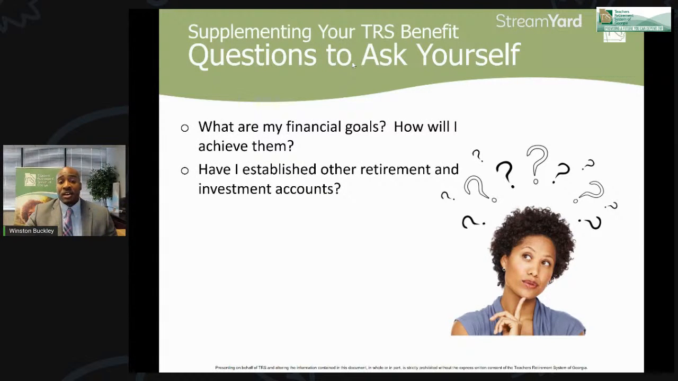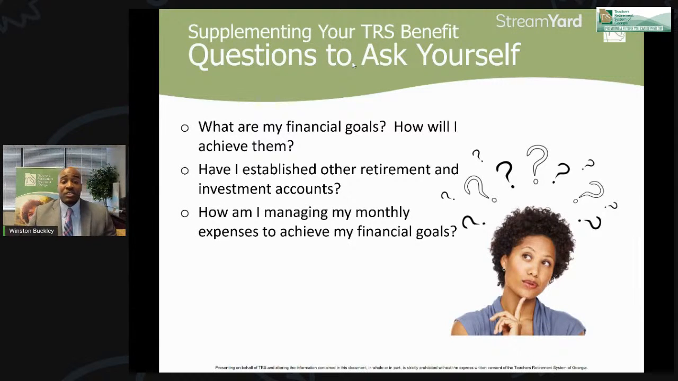Have you established other retirement and investment accounts, such as a 401k or 403b? Are you managing your monthly expenses to reach those financial goals? So have you set up a budget to make sure that you are not overspending and that you have enough to save and invest? Does your system contribute to Social Security?